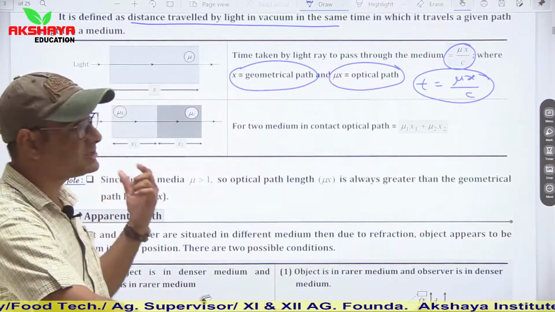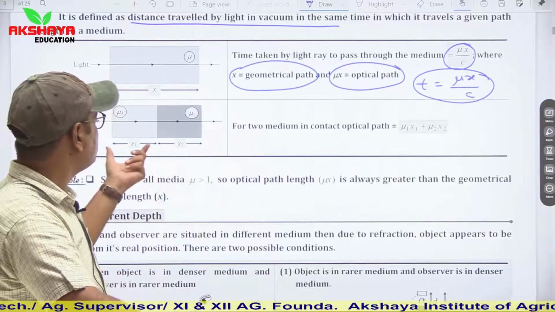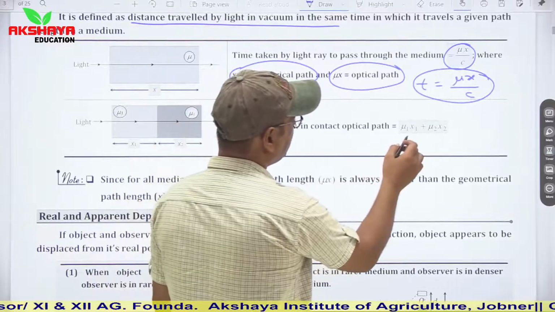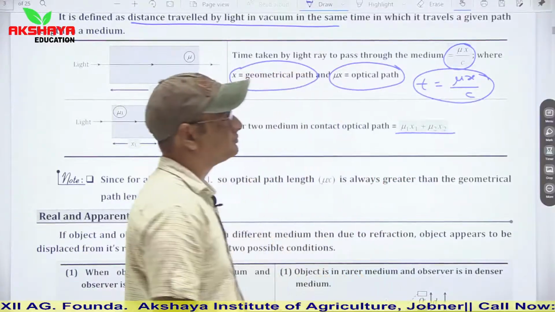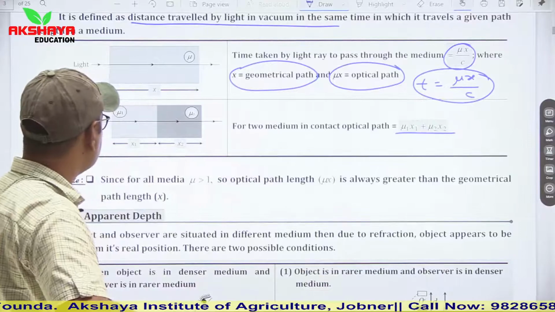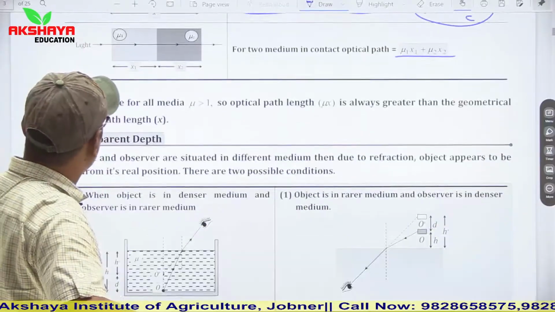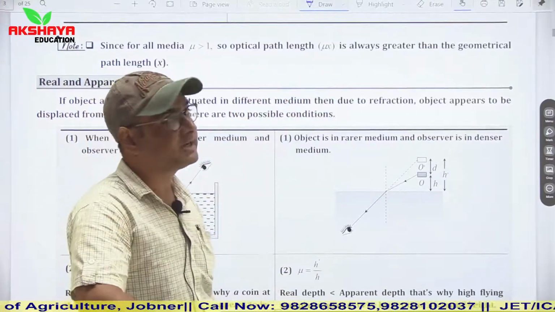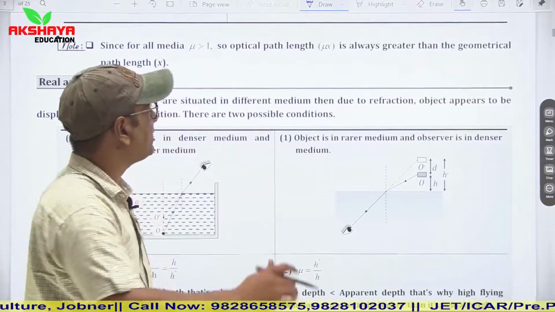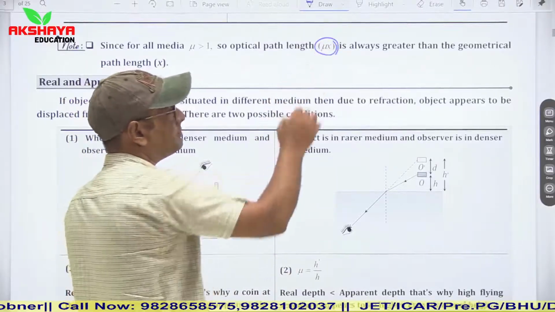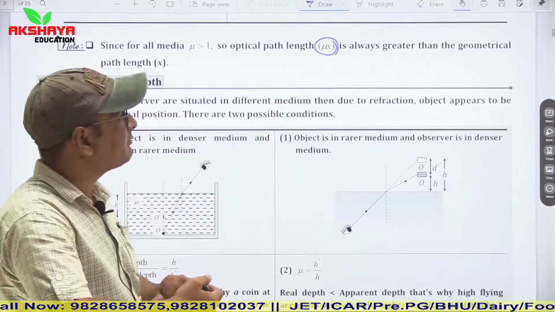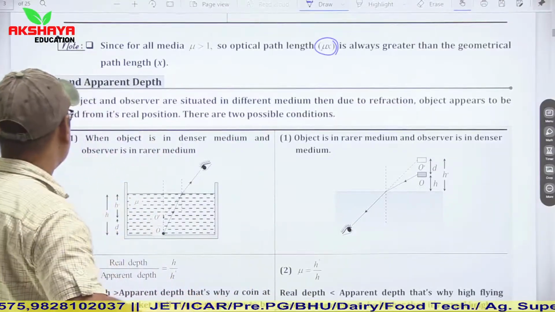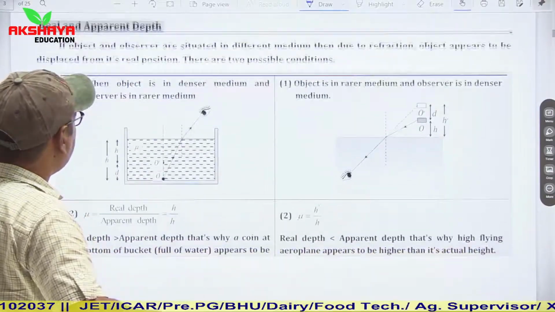Similarly, in the second case, let us say that two mediums are there whose geometrical lengths are x1 and x2. In this case, optical path is mu1 x1 plus mu2 x2. Since for all media mu is greater than 1, optical path length is always greater than geometrical path length, because optical path length is mu x. Now see real and apparent depth.